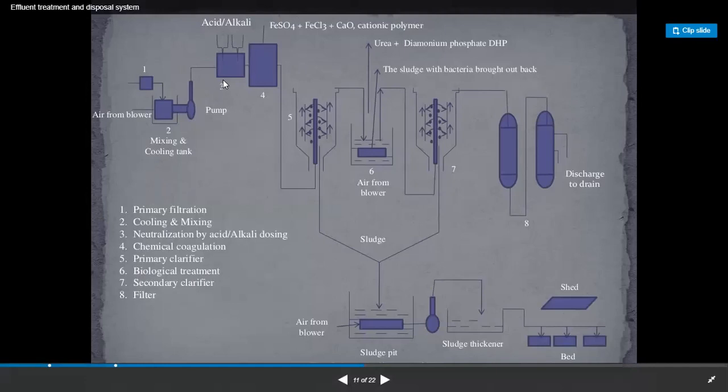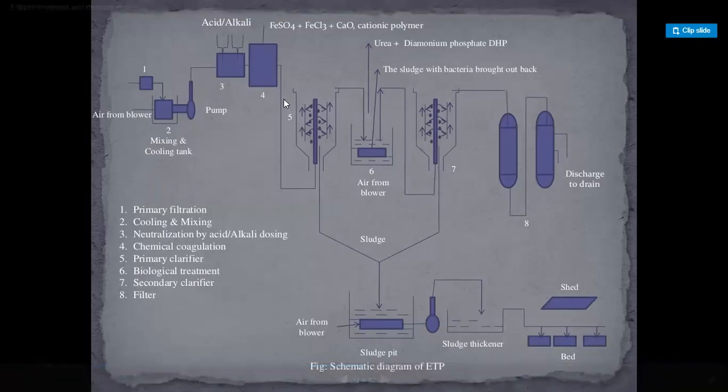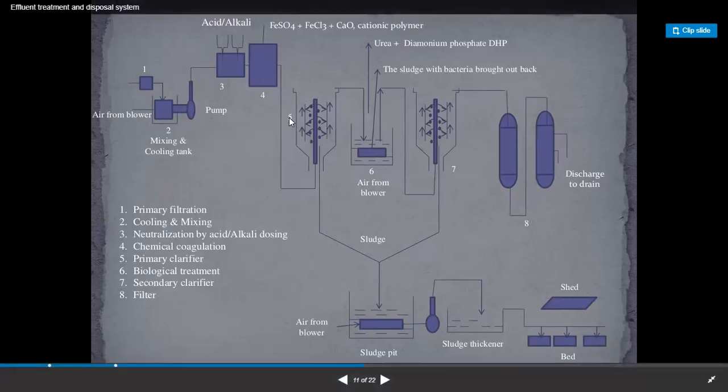Number three is the neutralization by acid or alkali dosing. Number four, chemical coagulation. Number five is the primary clarifier, six is the biological treatment, seven is the secondary clarifier, and eight is the filter.